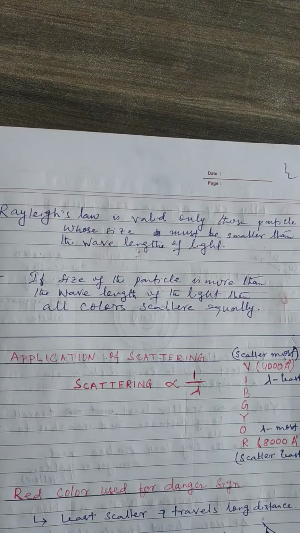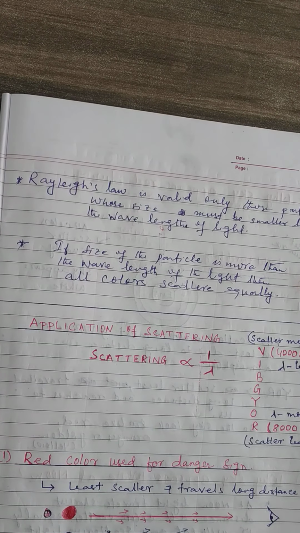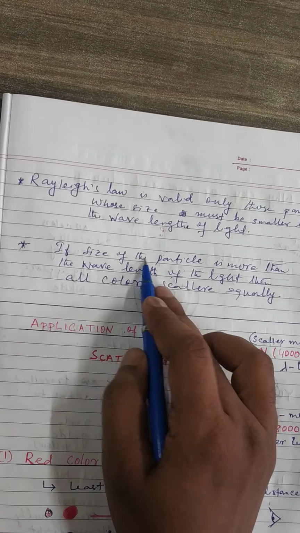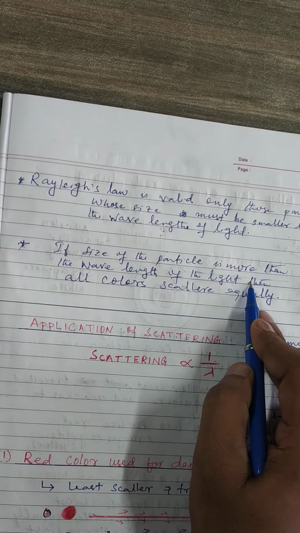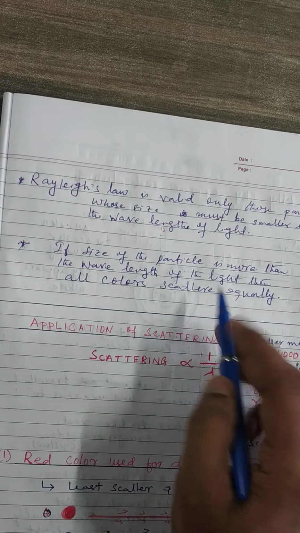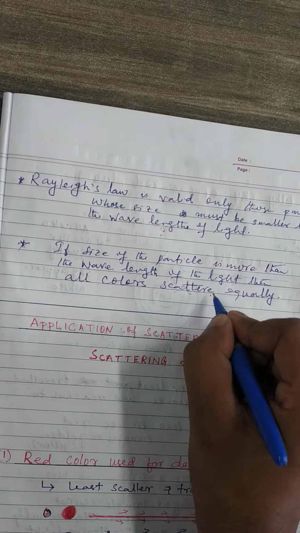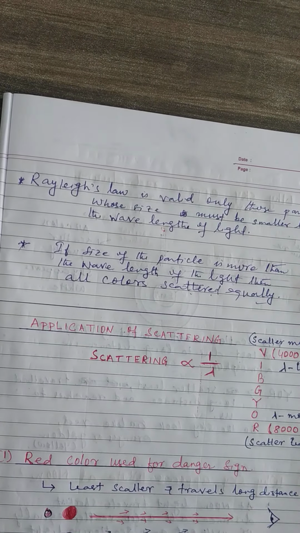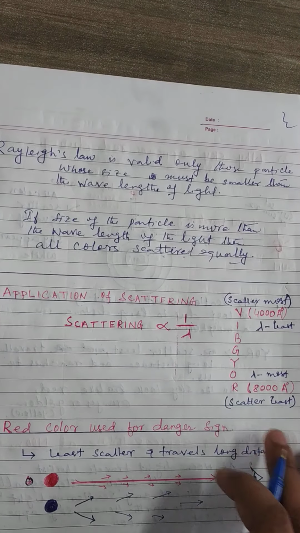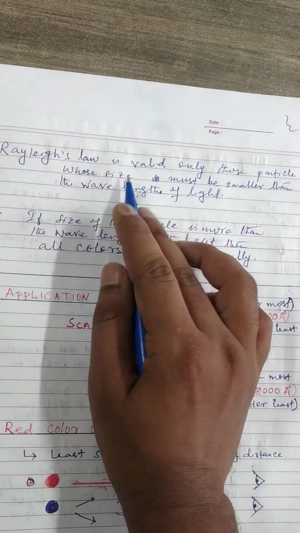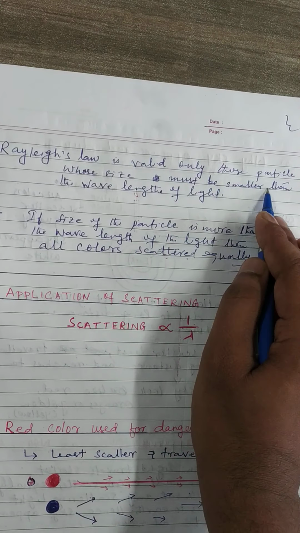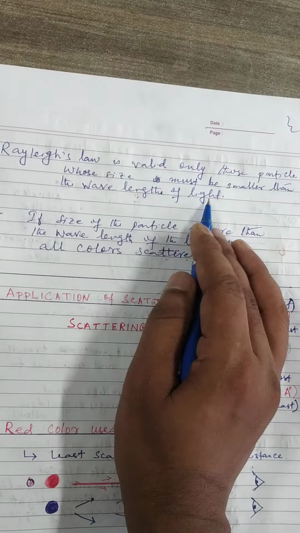But what happens if the size of the dust particle is not smaller? If the size of the particle is more than the wavelength of the light, then what will happen? Then all colors scatter equally. Rayleigh's law is valid only for those particles whose size must be smaller than the wavelength of the light.